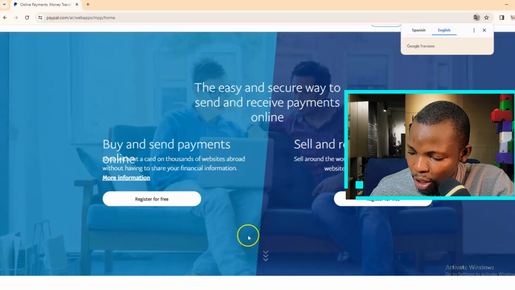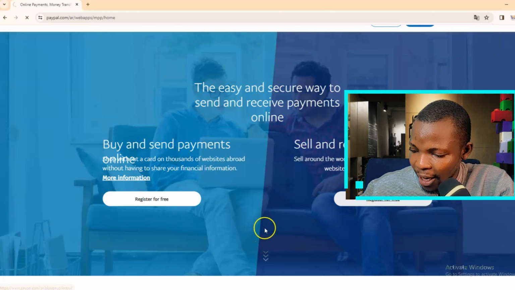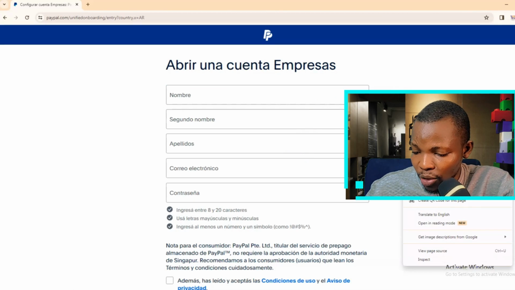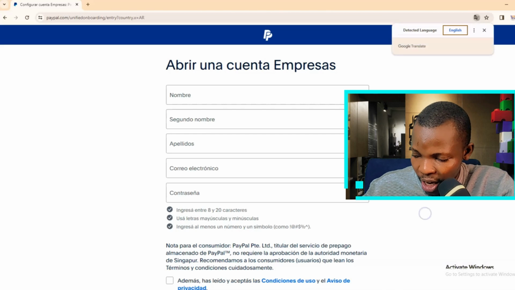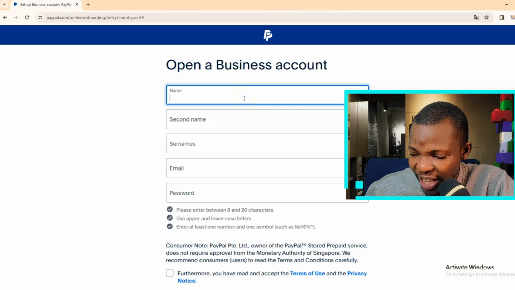Now, the next thing you need to do is to just scroll down a little bit and come to this place where we have sell and get paid online. Then click on register for free. Please always remember to translate the page whenever it is displayed in Spanish. Then proceed to fill in your details. Now, provide your first name, your middle name, which is your second name, and then provide your last name, which happens to be your surname.